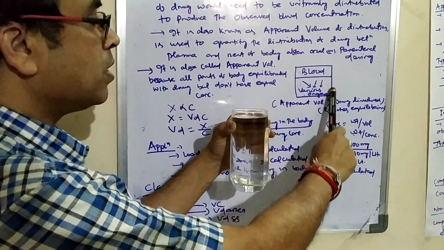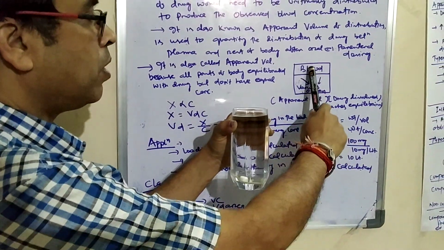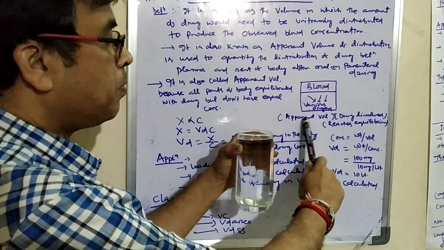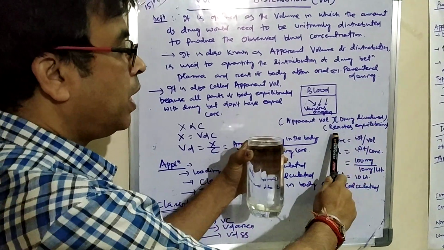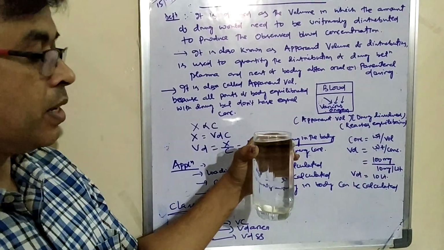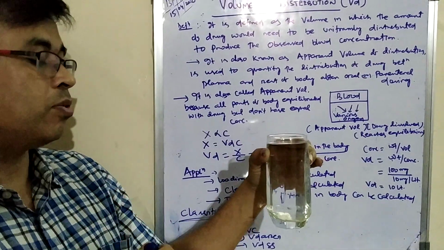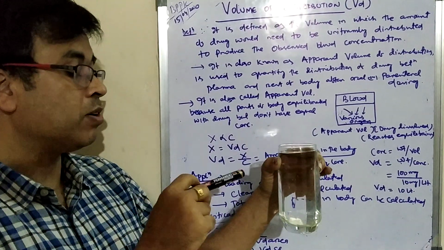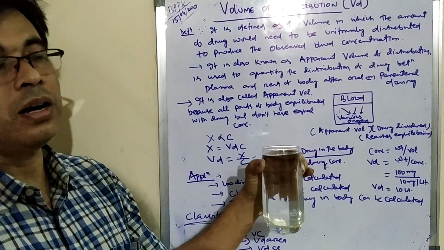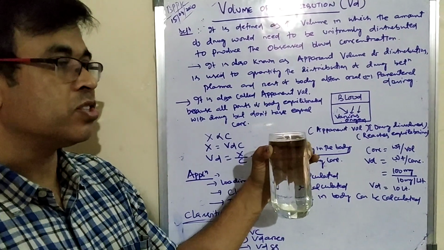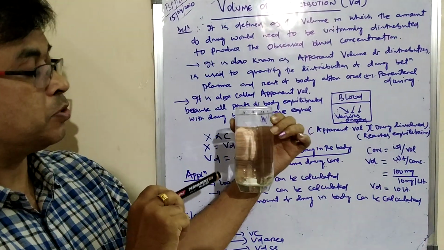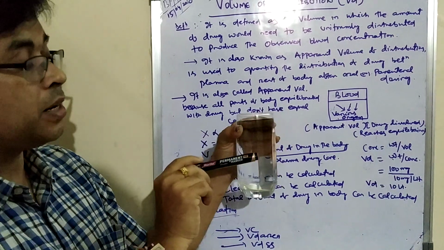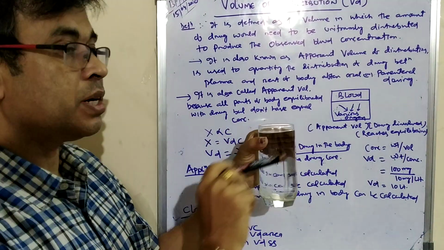If you see, this is your blood compartment, and from the blood compartment the drug will go to various organs. So here, the apparent volume: the drug dissolves and reaches equilibrium. After taking the drug by oral or parenteral route, after some time equilibrium will be reached. Then you measure the blood concentration. After some time the drug will be uniformly distributed, and then it will go to the rest of the body.